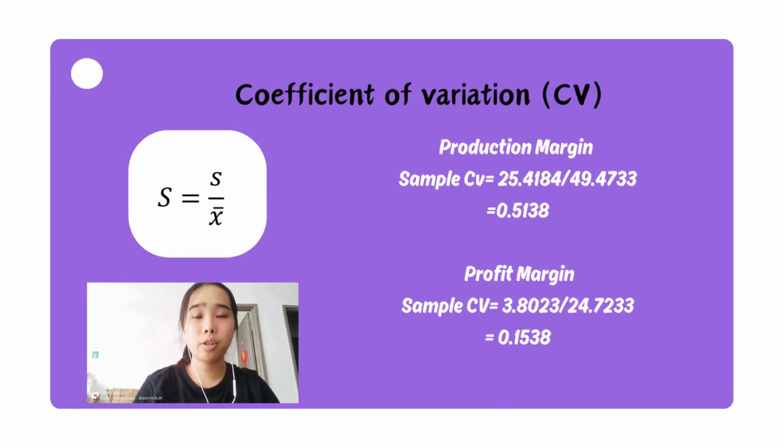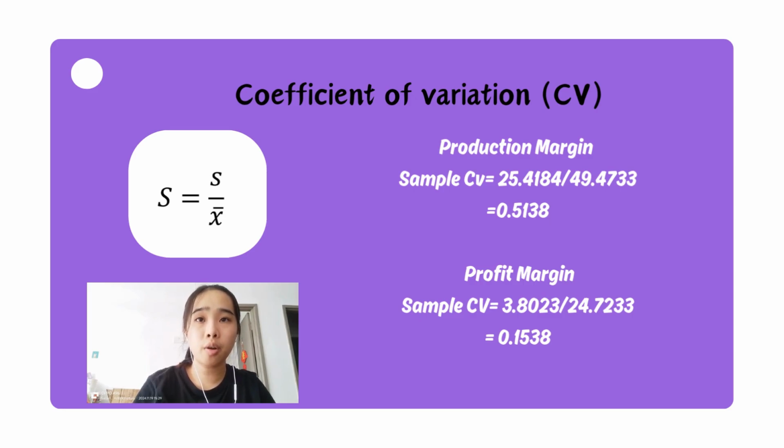After that, the coefficient of variation for the production margin is 0.5138, which indicates that there is moderate variability relative to the average production margin. A coefficient of variation above 0.5 suggests that the production margin experiences considerable fluctuations, meaning the production efficiency or cost is less consistent. This could reflect the impact of changing input costs, seasonal effects, or other operational challenges.